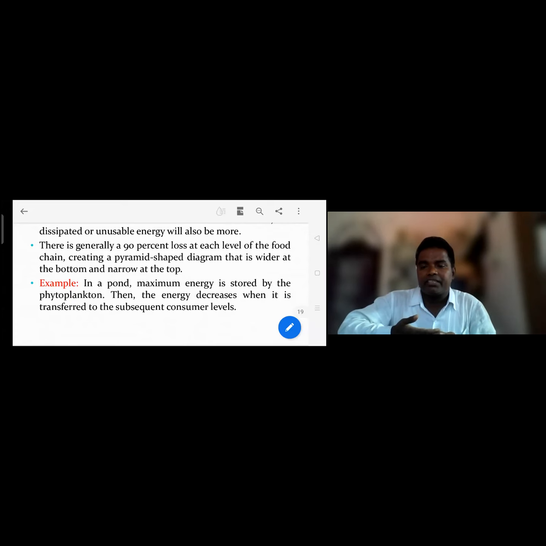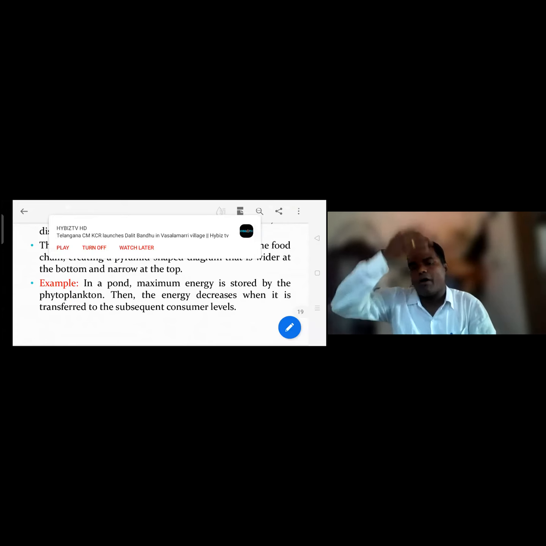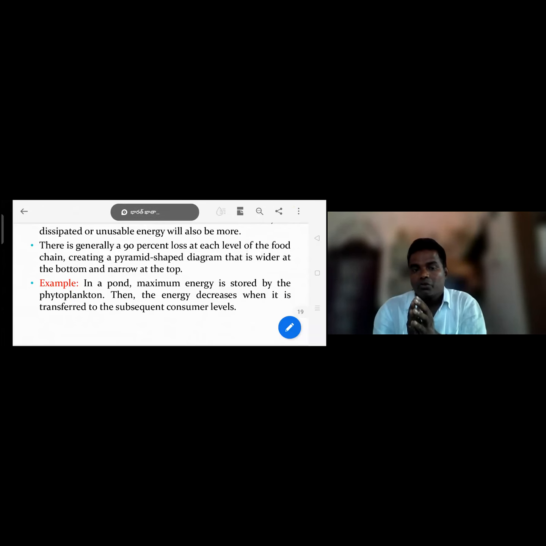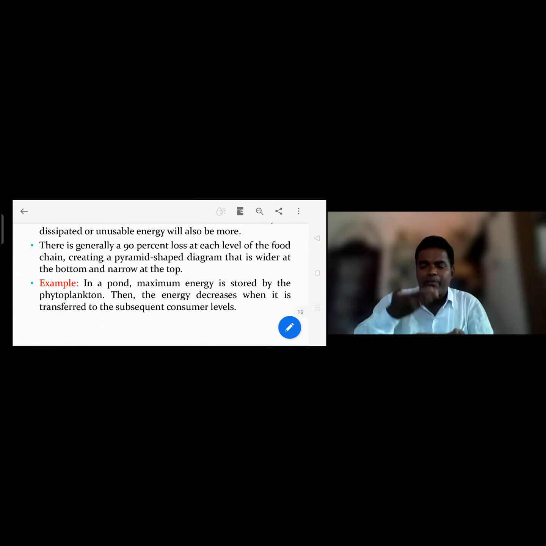In the pyramid of energy, the energy flow from producers to top carnivores gradually decreases. Each trophic level, for example from 100 to 10 kilocalories, loses 90%. From 10 to 1, again 90% is lost. Then 1 to 0.1.